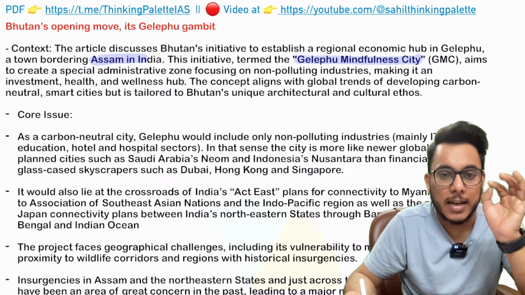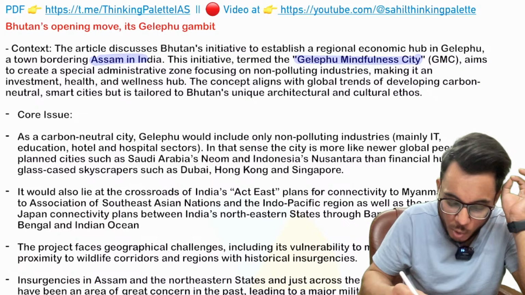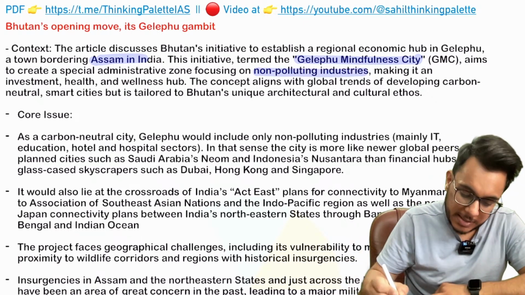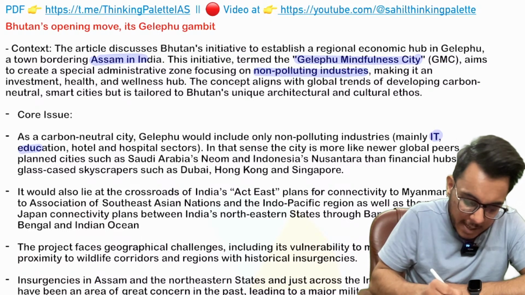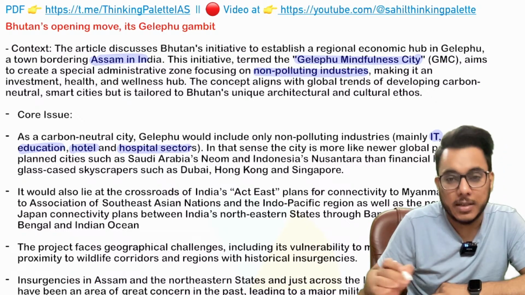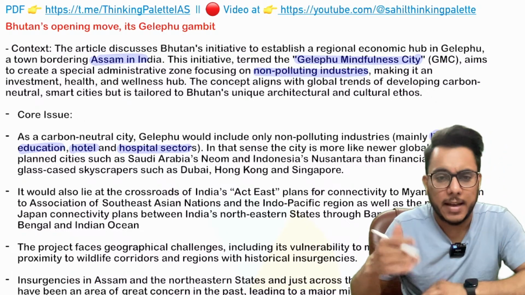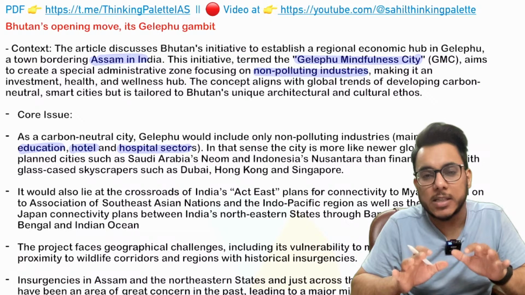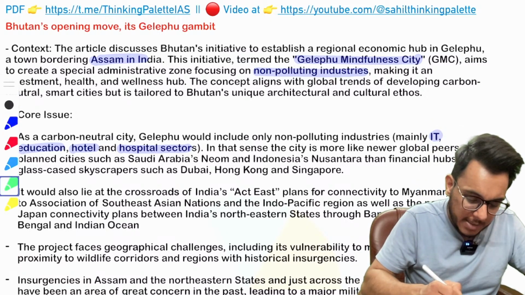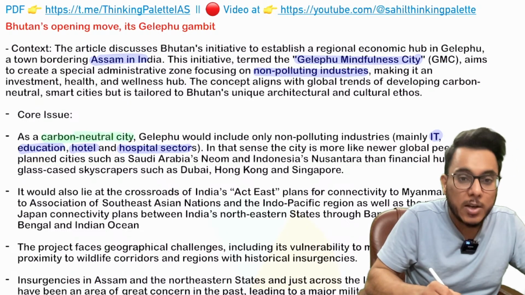Now this particular city will be designed to house non-polluting industry such as IT industries, education related ventures, hotel industry, hospital and hospitality. All these things will be developed in Gelephu city, and it will be developed as a carbon neutral city.